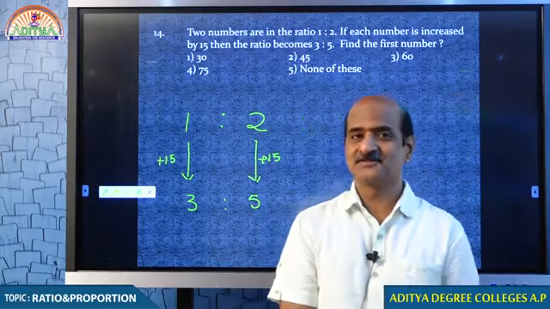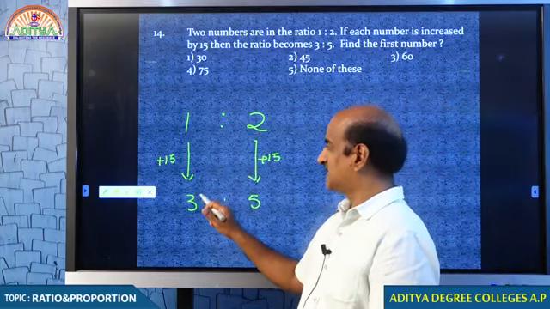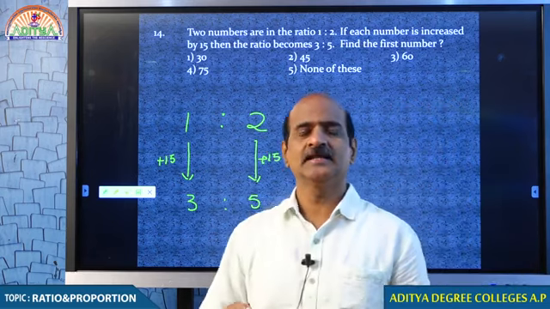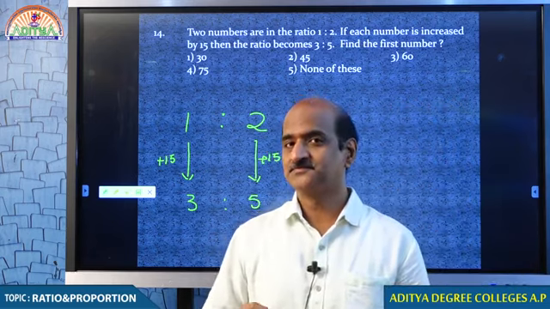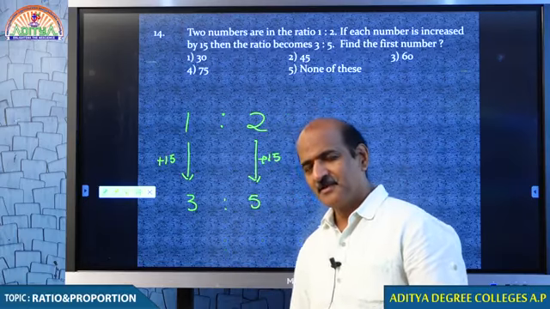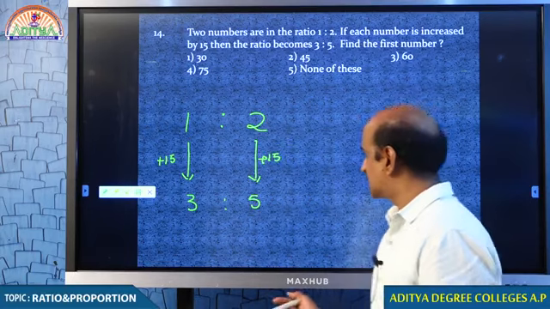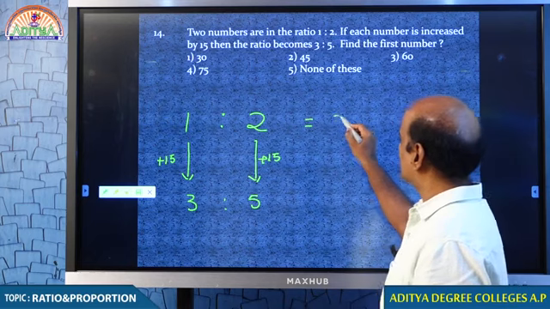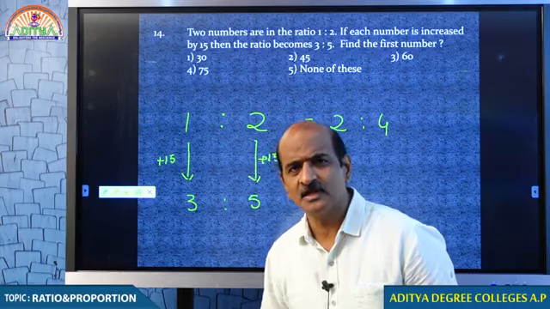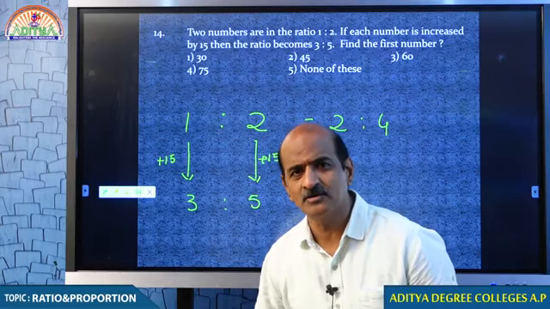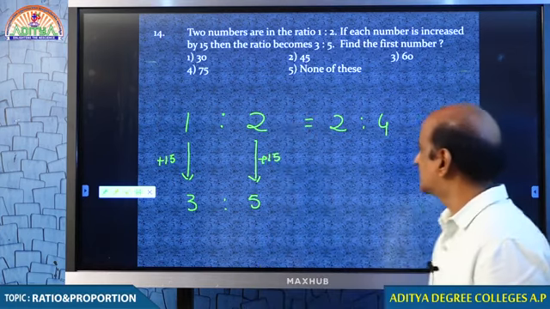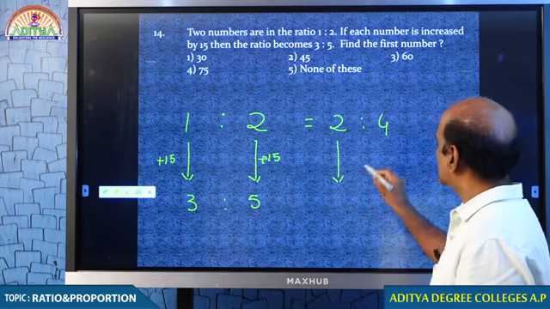This is a beautiful question, you know. First number increases by 2 parts. Second number increase, the increase is not similar. Let me give you some beautiful logic in this question. Can we take 1:2 as 2:4? Can we write 1:2 like 2:4? We can, no? A ratio can be multiplied by the same number, it doesn't make any difference. You understand that? Tell me, how much do you increase each part?